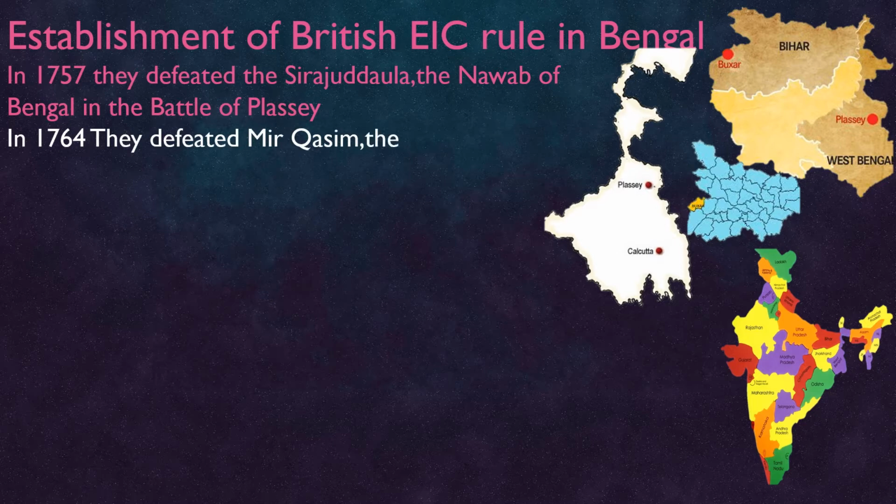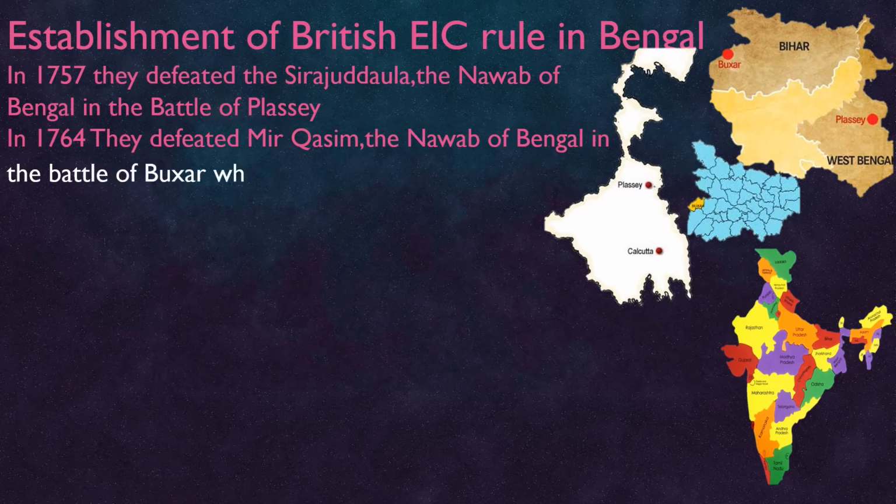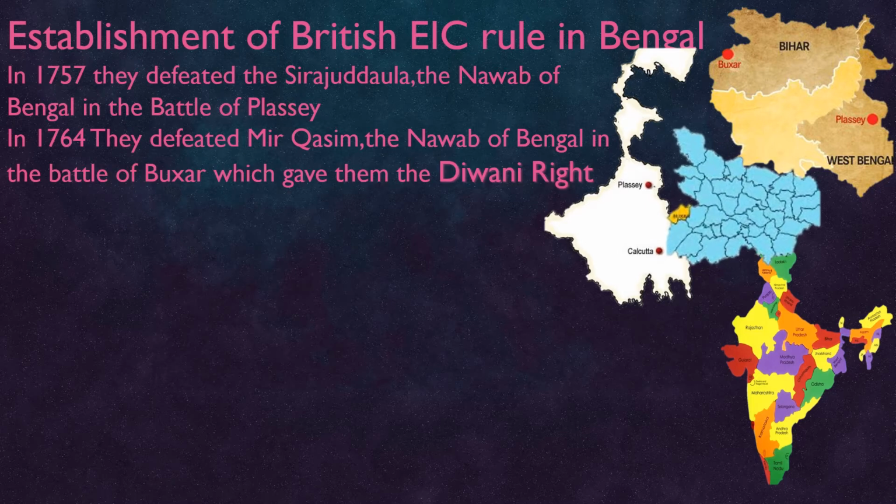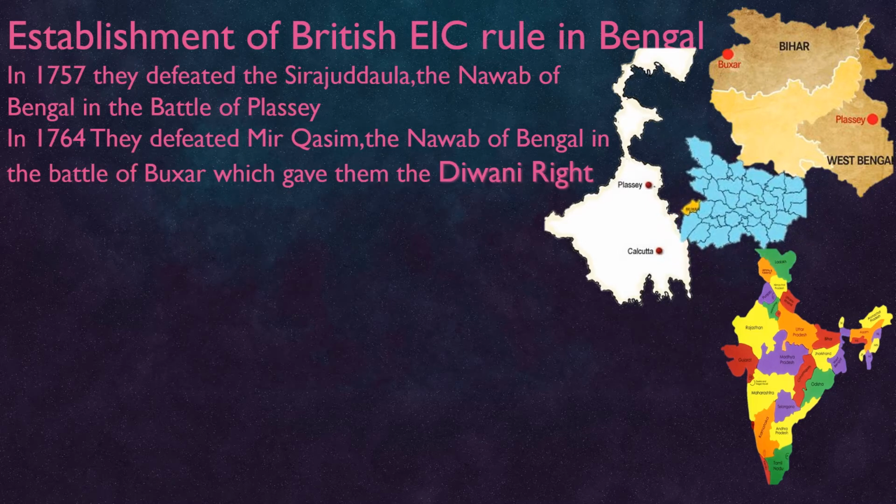Again in the year 1764, they had one more battle at Buxar. They fought this time with Mir Qasim, the Nawab of Bengal, in the Battle of Buxar, which is located in Bihar. A treaty was signed in 1764, the Allahabad Treaty, according to which the East India Company got the Diwani right.